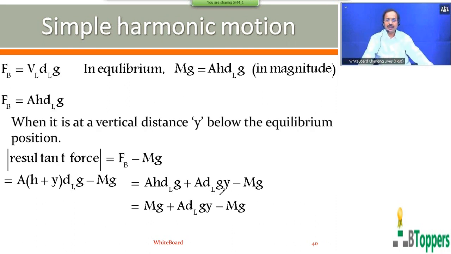Come on, those who are writing the notes, please take a pause and please finish writing the notes up to this step.